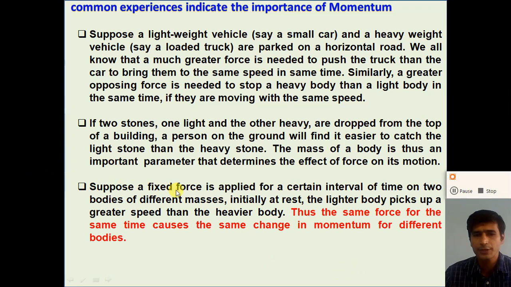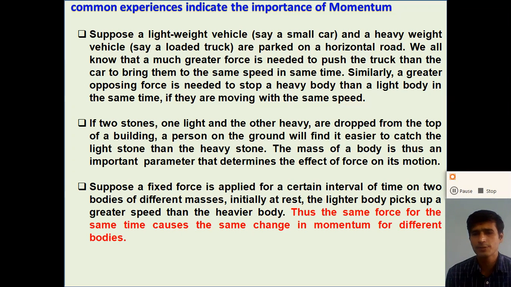Now suppose a fixed force is applied for a certain interval of time on two bodies of different mass, initially at rest. The lighter body picks up a greater speed than the heavier body, and thus the same force for the same time causes the same change in momentum for the different bodies. So if we apply the same force on a heavier body and a lighter body, the lighter body attains more speed compared to the heavier body, but the momentum of both bodies is the same.